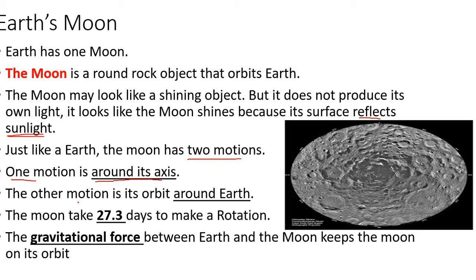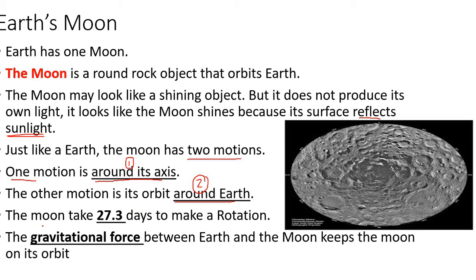The other motion, instead of orbiting around the sun, it orbits around Earth. So again, let's memorize together. Moon has two motions. One is around its axis. Number 2 is around Earth, because moon is a follower to Earth.